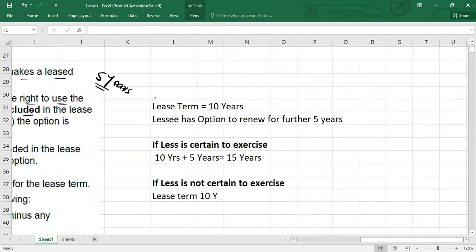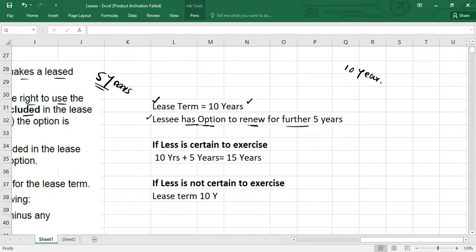For example, guys, let's assume a lease term, I mean a non-cancelable period, of 10 years. Here the lessee has the option to renew the lease for a further 5 years. Maybe the lessee has made certain significant investments in the leased asset and wants to renew it. Now the point is, should we say the lease term is 10 years or 15 years? Here the lease term should be 15 years.